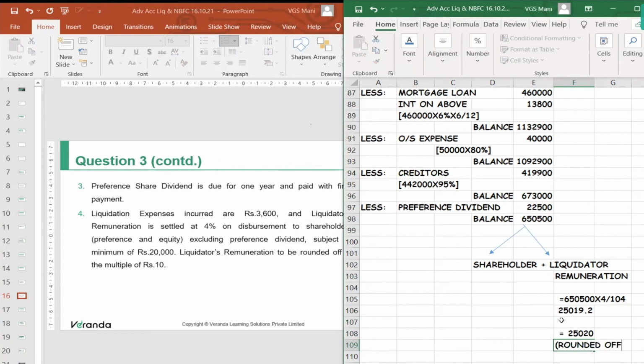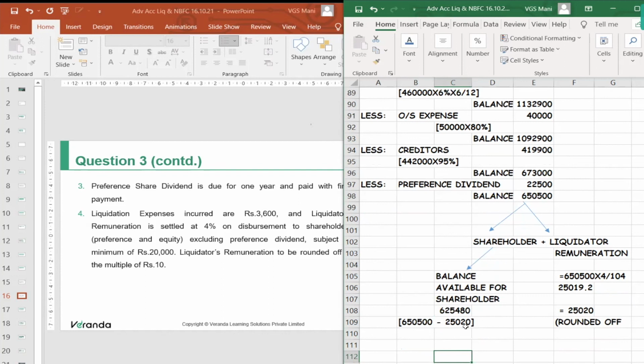So what is the balance cash available to shareholders after payment of remuneration? Balance available for shareholder is going to be 6,50,500 minus 25,020, which is 625,480.